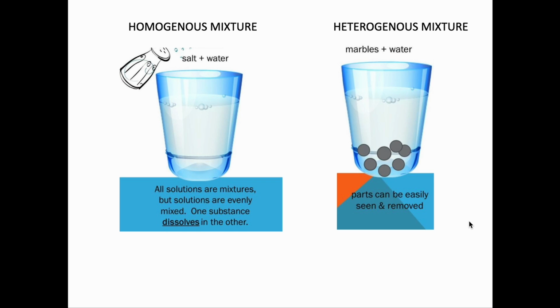Moving on to the next slide. Another example of a homogeneous mixture is salt plus water. Because the salt, though it's in a solid state, gets dissolved. Yes, all solutions are mixtures, but because solutions are evenly mixed, one substance dissolves in the other. That's why it's a homogeneous mixture. But when you put marbles and water together, they would be a heterogeneous mixture because the composition is different. There's a solid and a liquid, so that makes it a heterogeneous mixture.